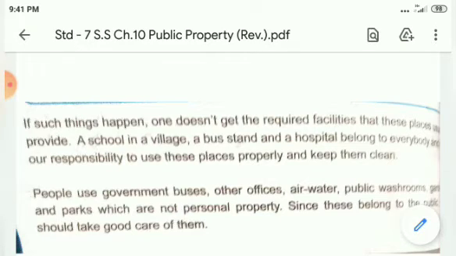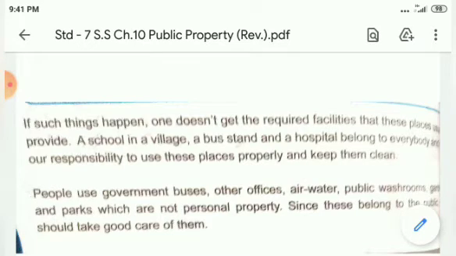Now we are going to talk about this. If such a thing happens, one does not get the required facilities. A school in a village, a bus stop, a hospital belong to everyone, and everyone has a responsibility to use this property and keep it clean. It means that it is public property. Public means all the people can use them.